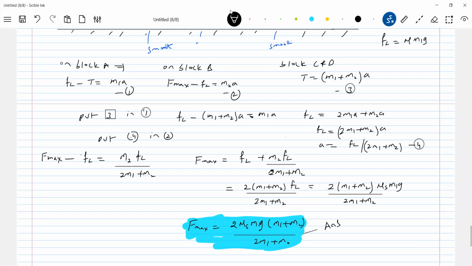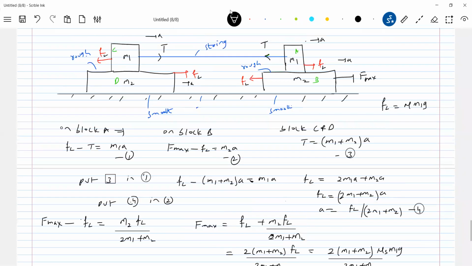Like this, you will get connected bodies. You need not bother. Just stick to the basic ideas. Even in this block problem, if you come across a string, don't get scared. Just the tension will act on the system, like how that external force F is acting. Similarly, you bring the tension into the picture and carry on with the problem.